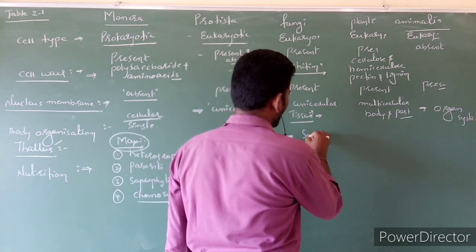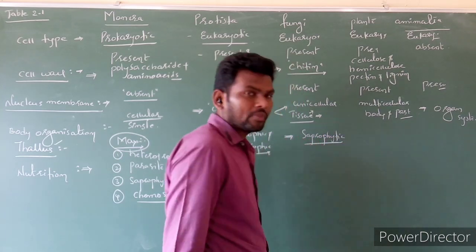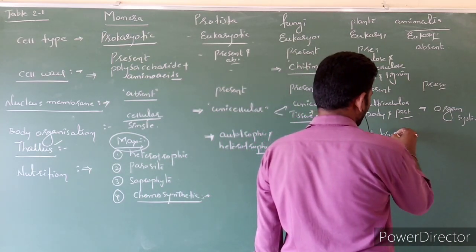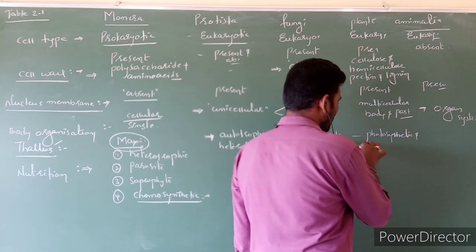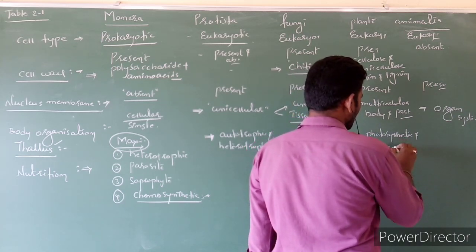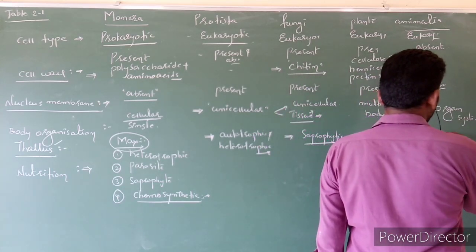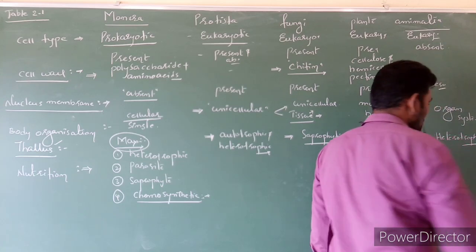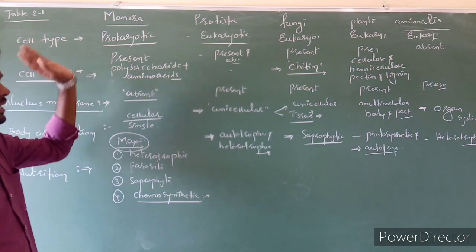Next, fungi. Fungi are non-photosynthetic. It is mostly saprophyte, saprophytic nutrition. Plants, you know that these are photosynthetic organisms, mostly autotrophs. And here animals are heterotrophic, holozoic organisms. Clear? So this information is given by the Whittaker classification.